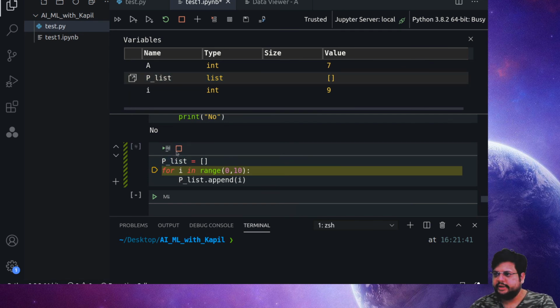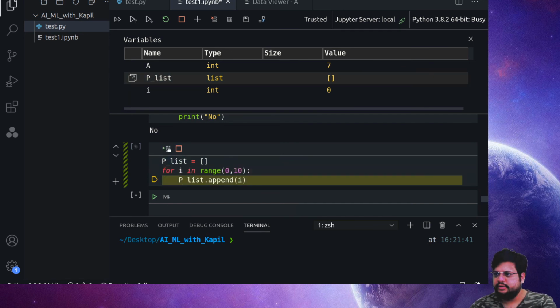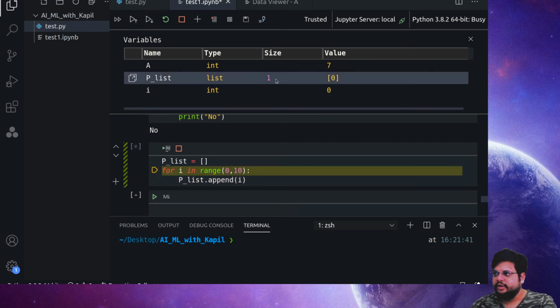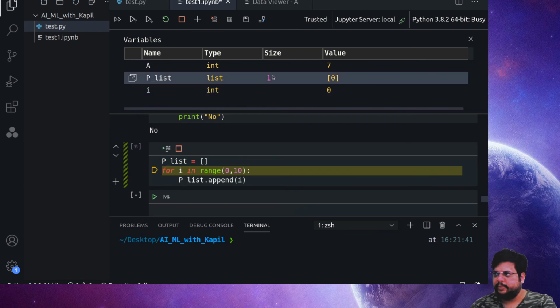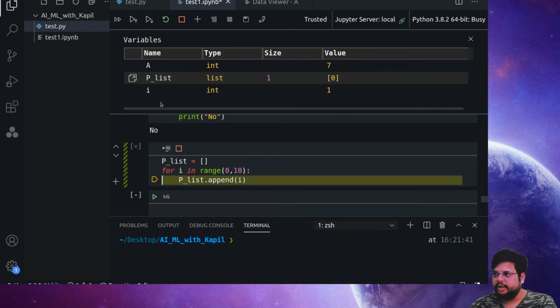Now the moment I run the for loop and append, in the first step, when i becomes 0, it is appended, its size is 1 right now and 0 has been stored. With the next loop, i will become 1. Let's run it again. Yes, i became 1, and when I run it again, it will append that again.